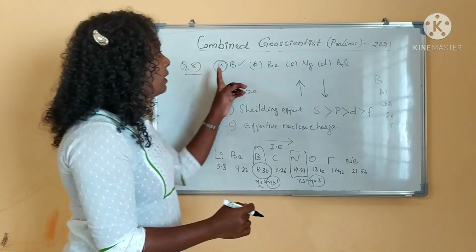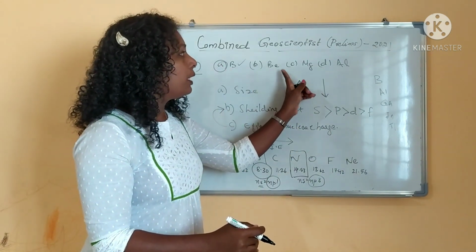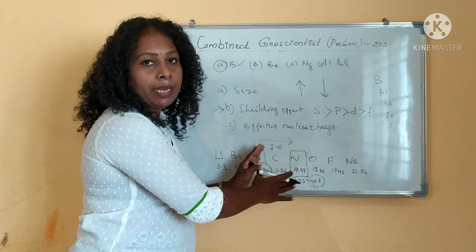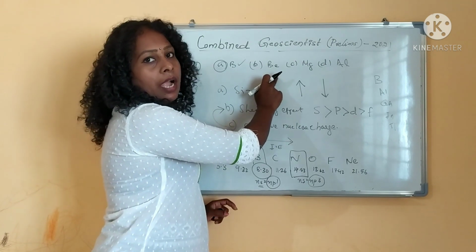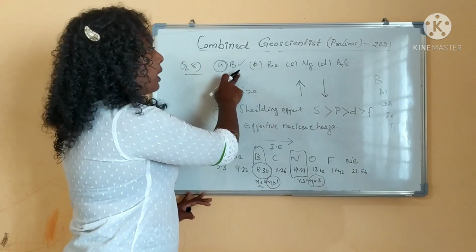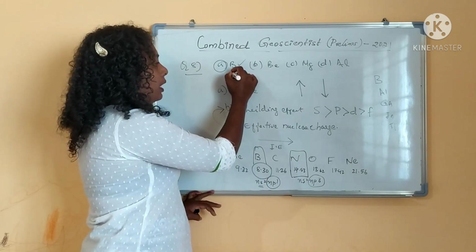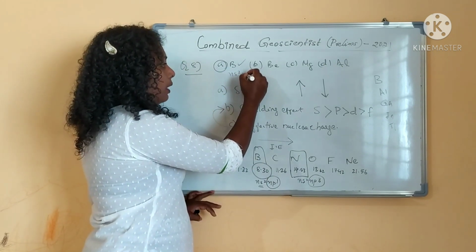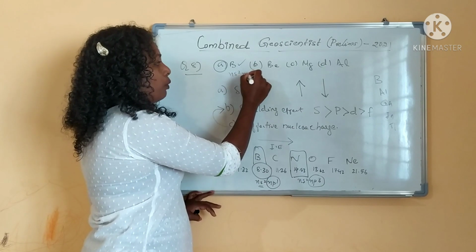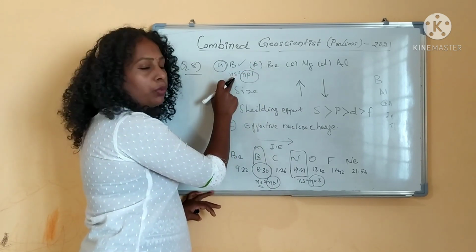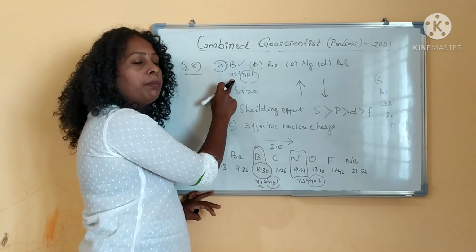So for our question, our options are boron, beryllium, magnesium and aluminum. You have to keep these things in mind while answering ionization energy problems. Coming to boron, the same case, second ionization energy is higher. Why? It is Ns2 Np1, so the first ionization energy is very low, but the second ionization energy will be higher.